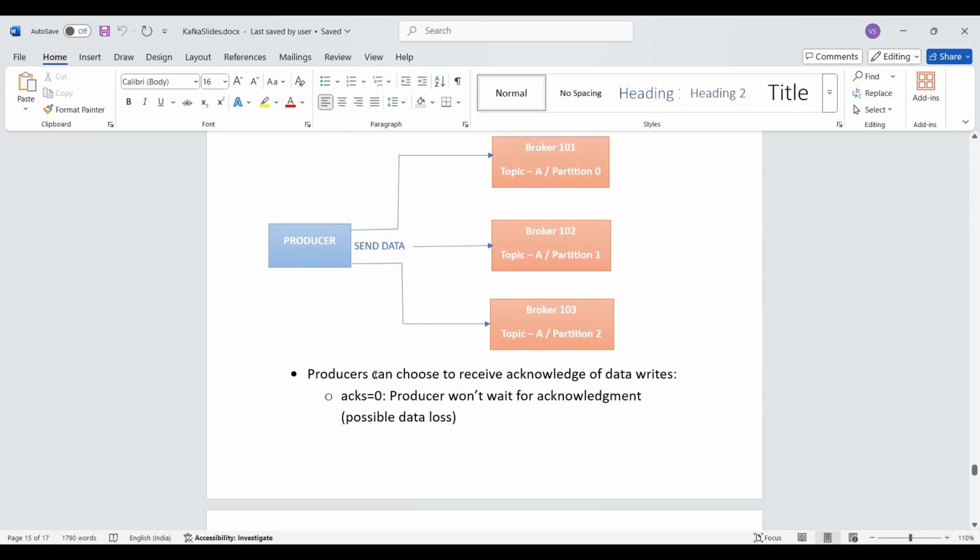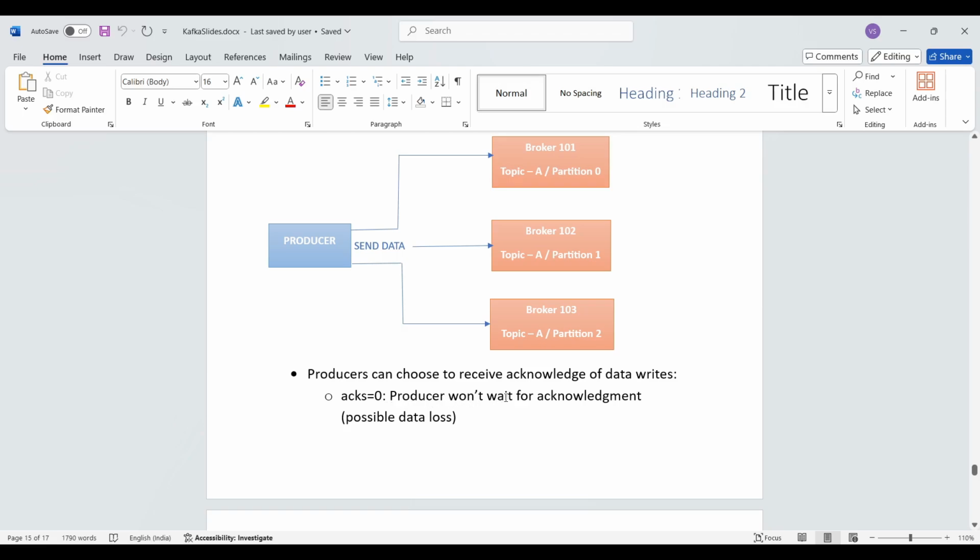First point is producer can choose to receive acknowledge of data writes. That means to have the confirmation from the Kafka broker that the write did successfully happen. So we have three settings and we have acks equal to 0.